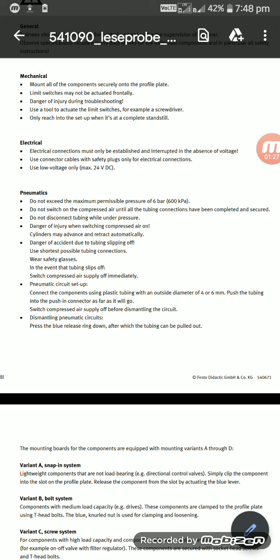Okay, then electro means electrical connections must only be established or interrupted in the absence of voltage. Use connector cables with safety plugs, only for electrical connections with low voltage, that means 24 volts DC. 24 volts DC, that is the low voltage interfacing.